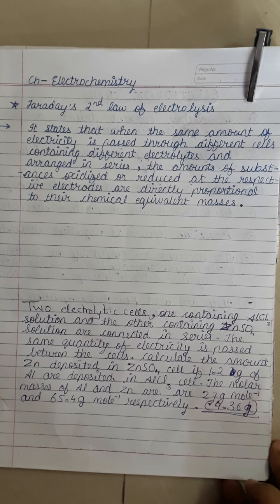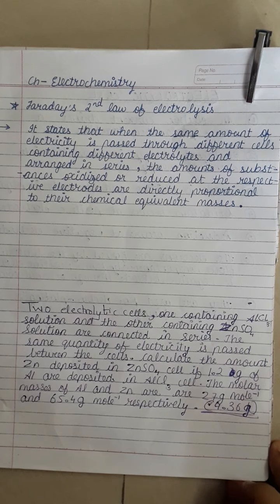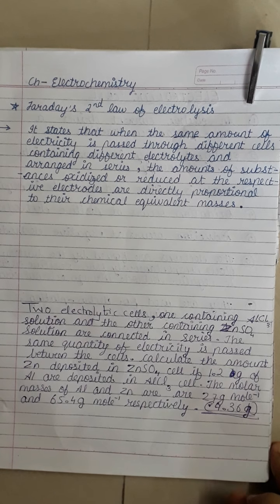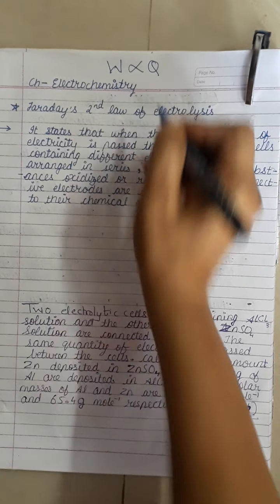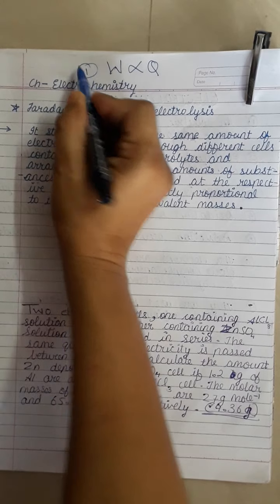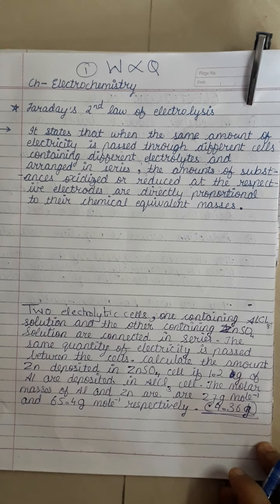Hello students. So we have studied what is Faraday's first law of electrolysis. First law of electrolysis states that the amount of substance deposited or liberated is directly proportional to the quantity of electricity passed through it. We are done with the first law. Today we begin with Faraday's second law of electrolysis.